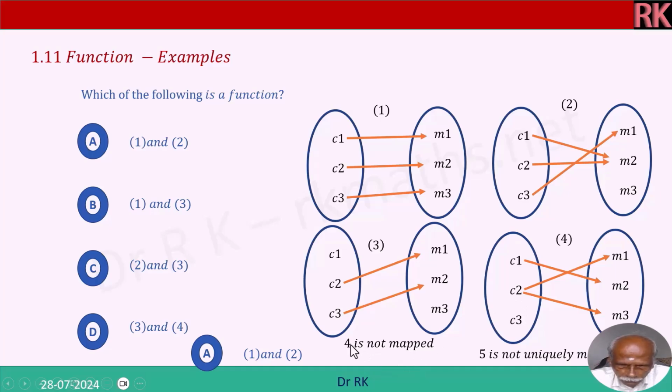Okay, not 4. C1, 4 is C1, is not mapped here. Here this is C2, is 5, that is 4, 5, 6 contain, right? C2 is not uniquely mapped.